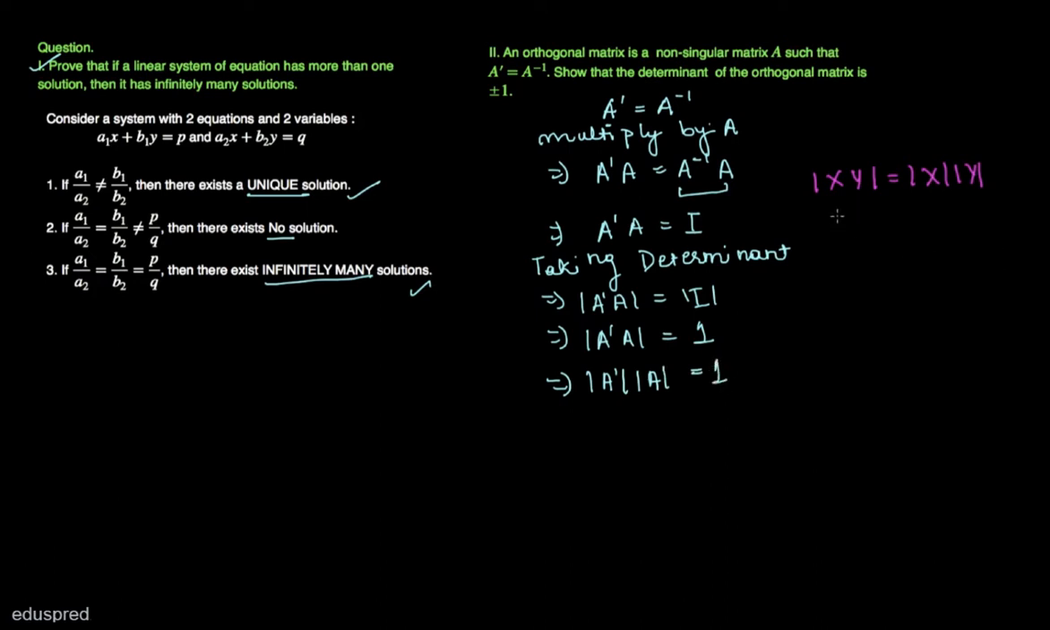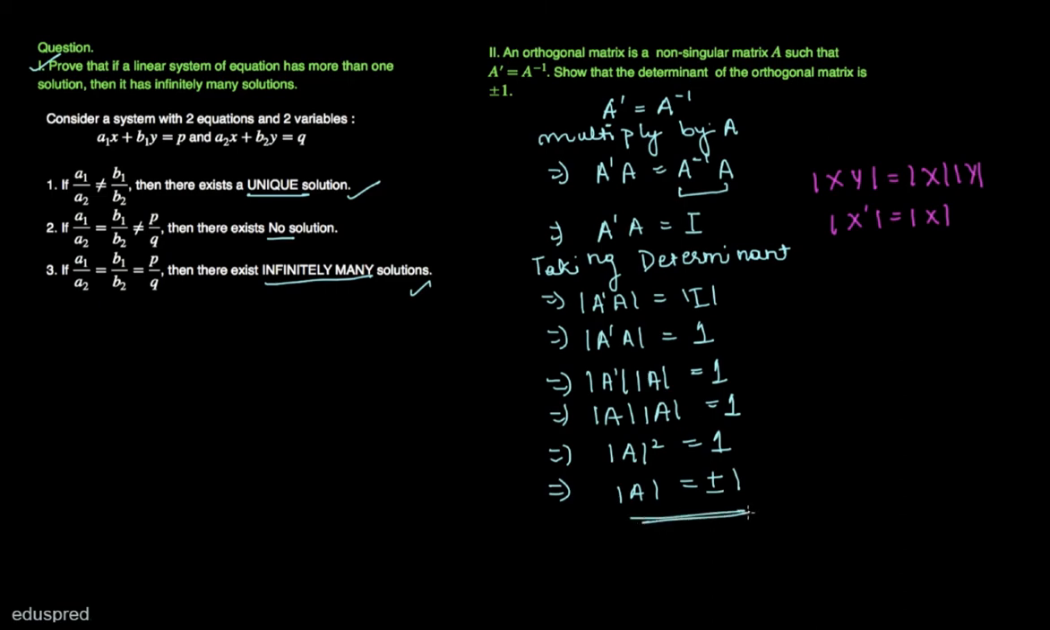Also, according to the rules of matrices, the determinant of X prime is equal to the determinant of X, where X is a matrix. So the determinant of A prime can be replaced by the determinant of A, which is multiplied by the determinant of A, which is equal to 1. Rewriting it, it can be written as the determinant of A square is equal to 1, or the determinant of A is equal to plus minus 1, which was something we were asked to prove.